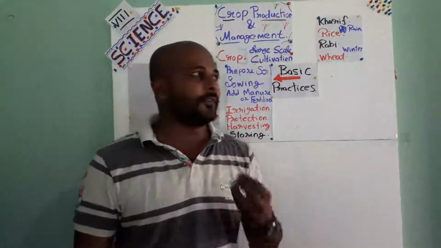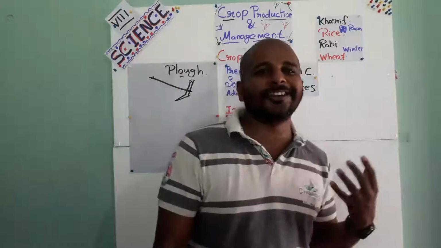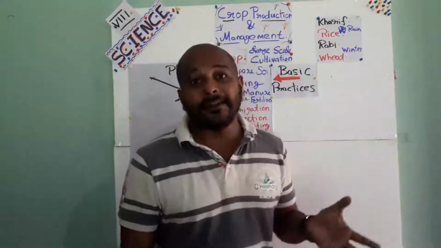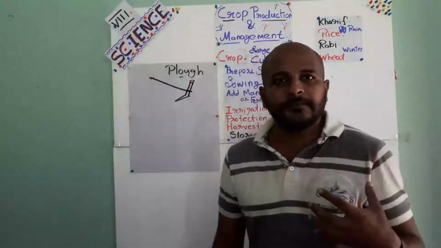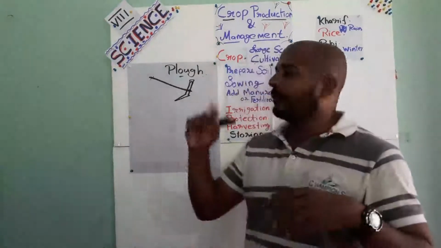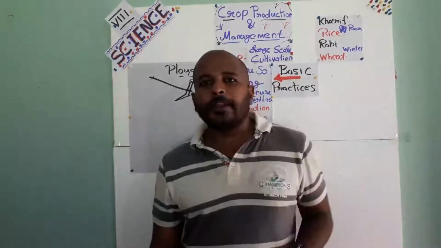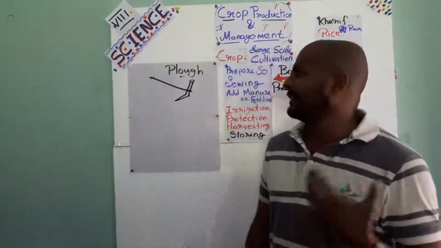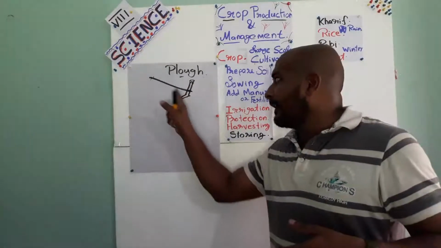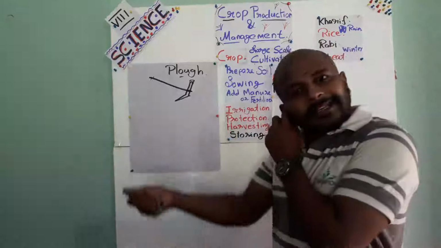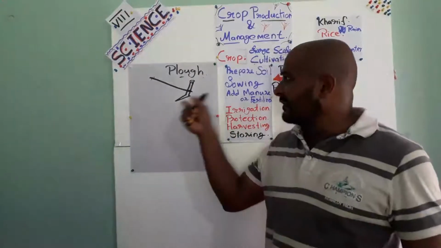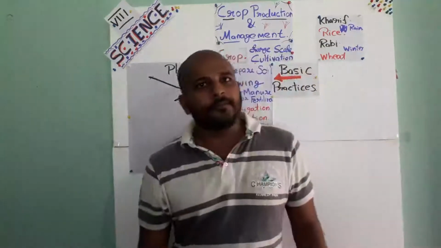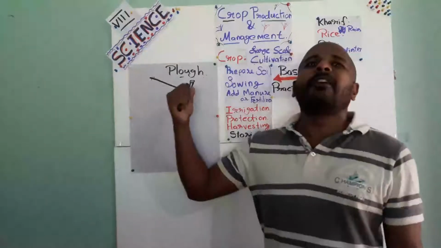It is very difficult for seeds to absorb the nutrients they need if the soil is very hard. So we need to soften it, and we use this method called plowing. This is the plow head, and this is the shaft or handle of the plow. Mostly it is made of iron or wood. This is a traditional way of plowing.